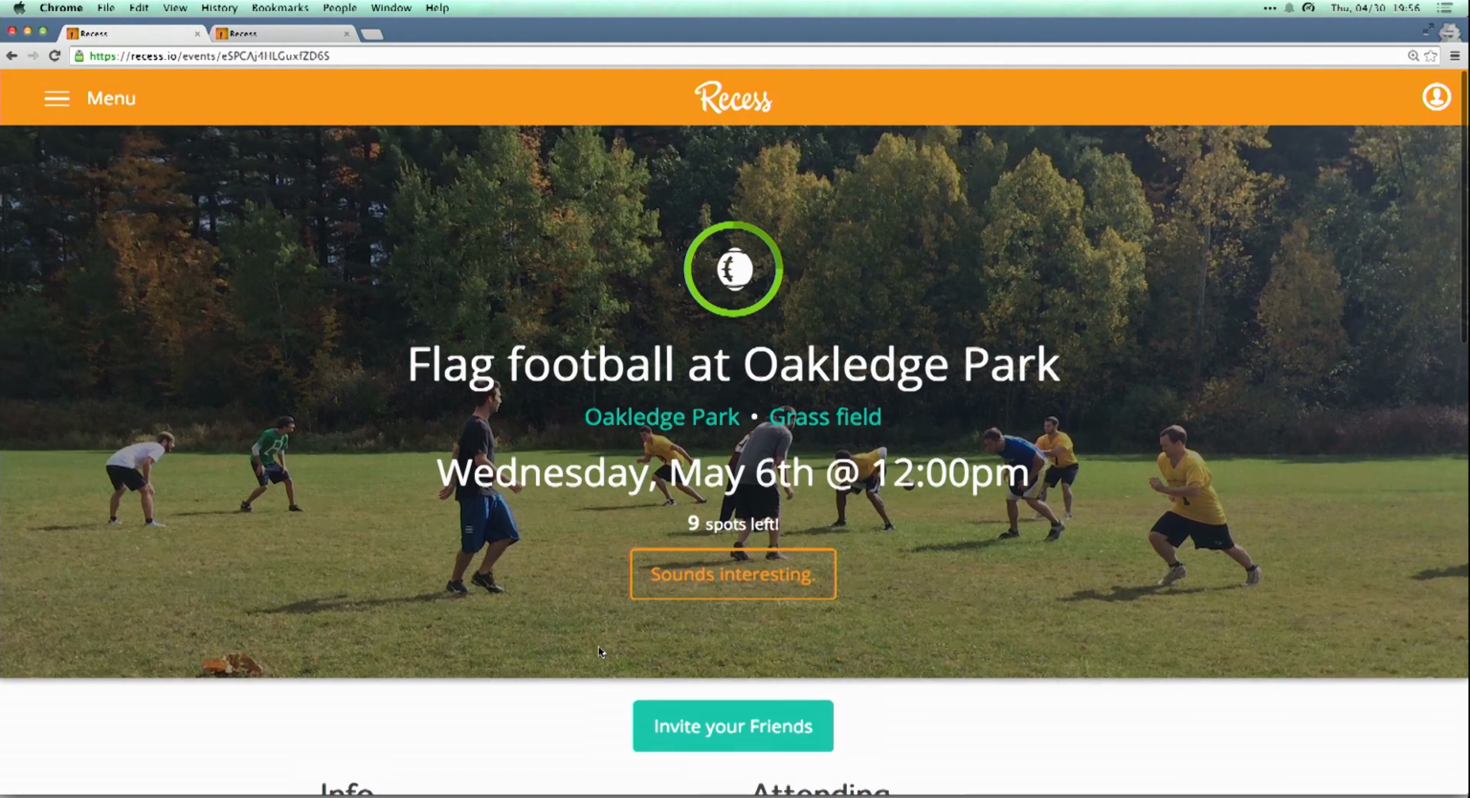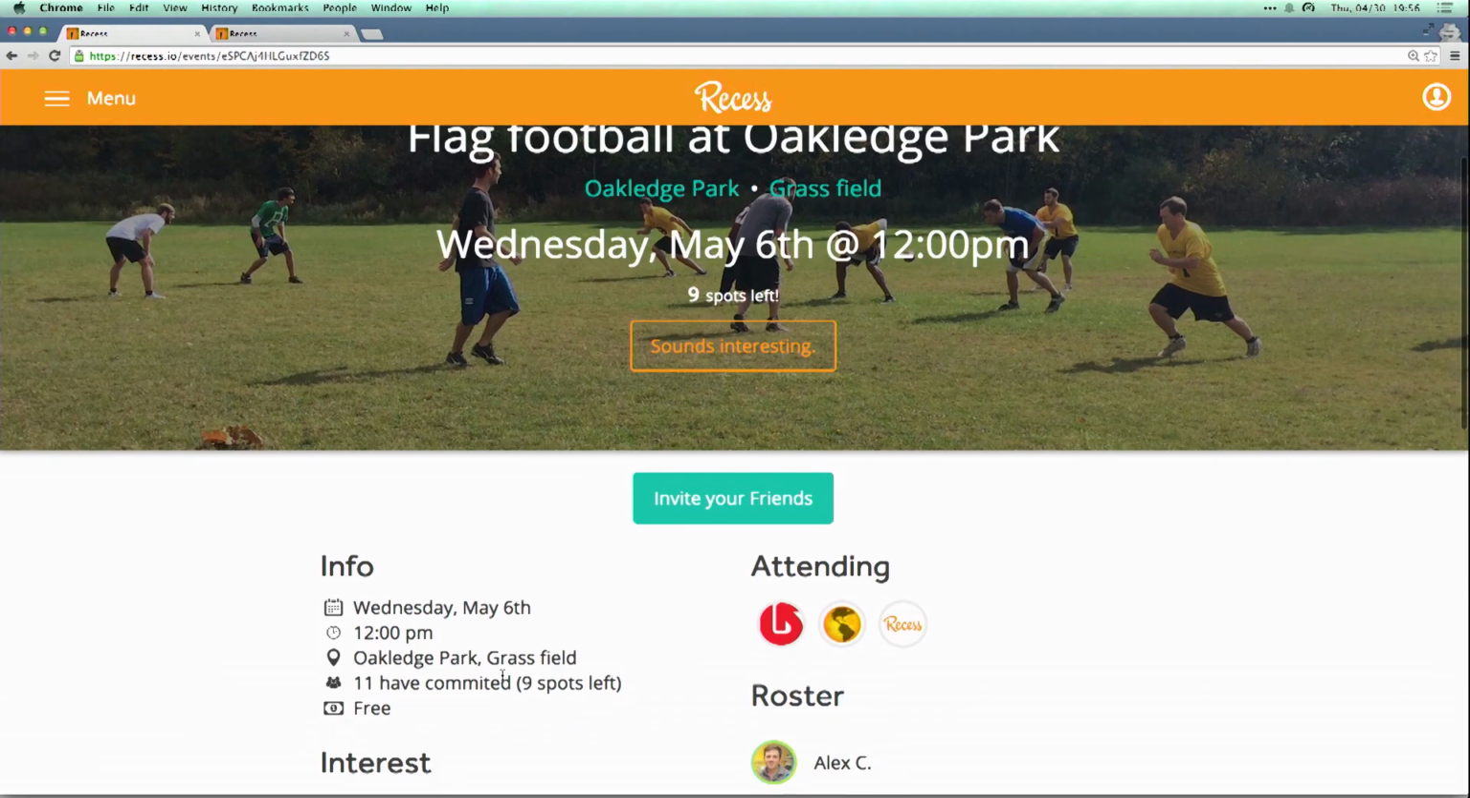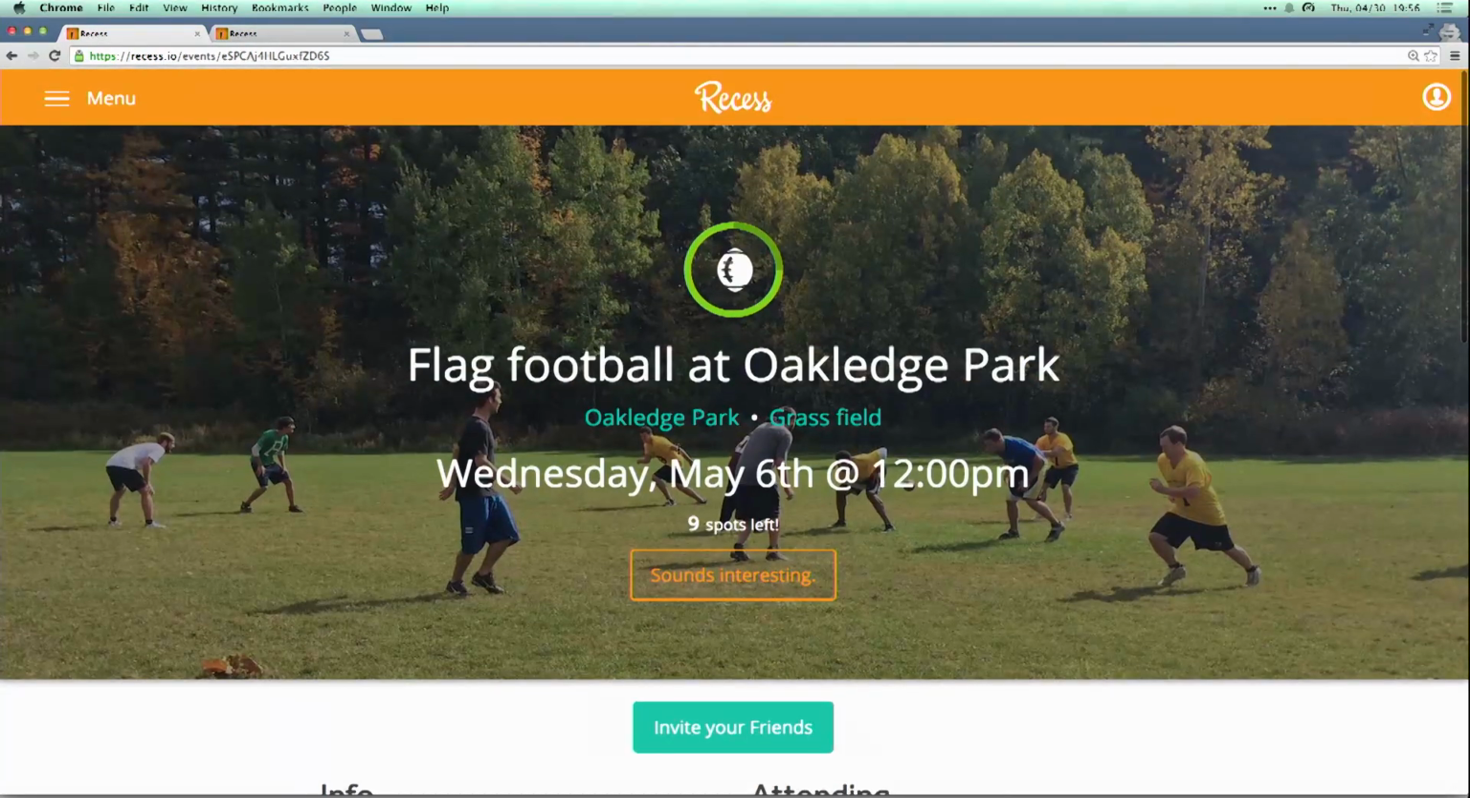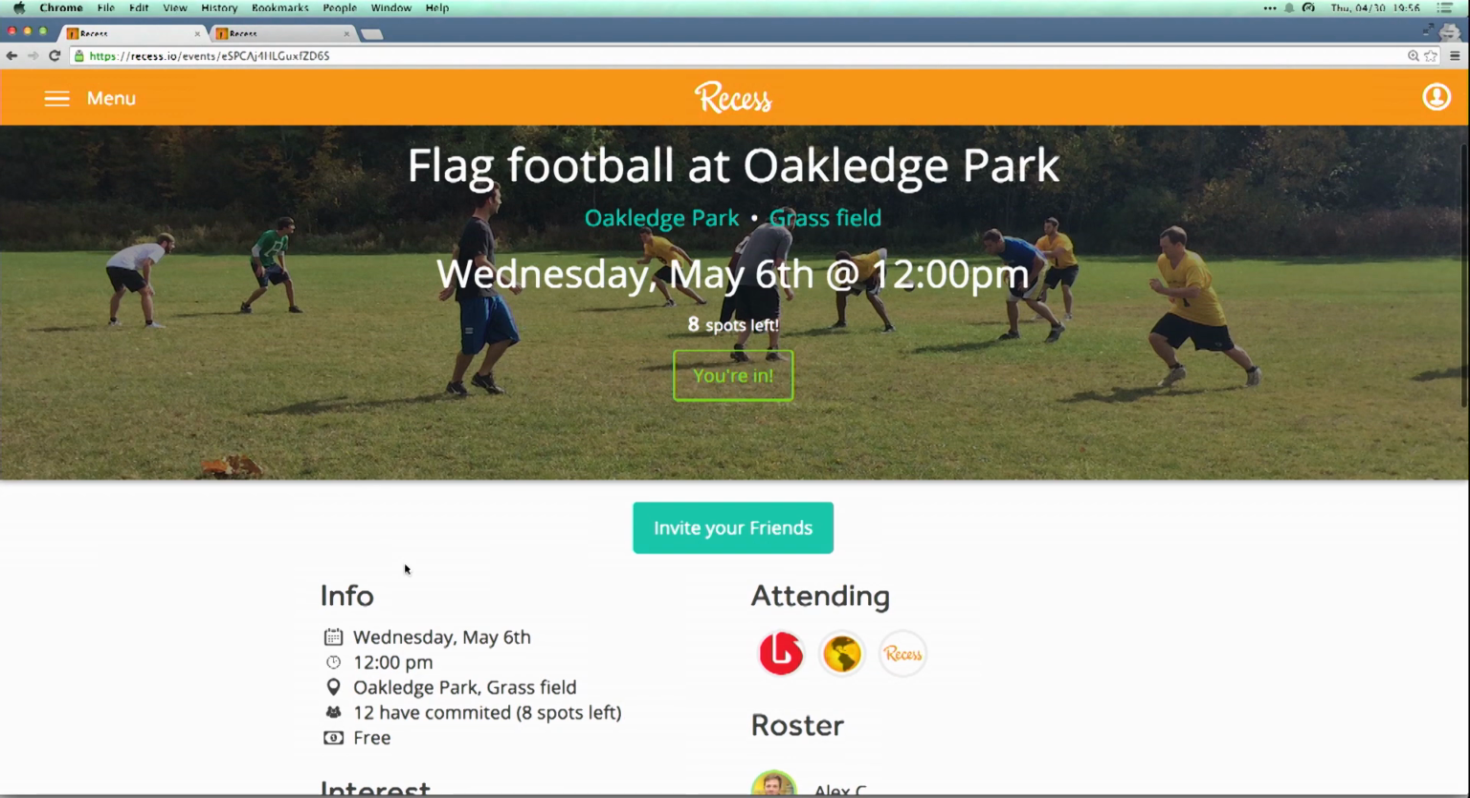Each event has a minimum and a maximum number of attendees. And this is important, especially for something like a sporting event, because it's difficult to play with a very small number of people. And so this meter, you can see the minimum and maximum here. But this meter is also indicative of that. When it's full of green, that means you've hit the minimum. So if you want to attend this event, you can click Sound Interesting to follow it and keep up to date. But if you want to commit and pay for it and attend it, if it does happen, you can click Count Me In.